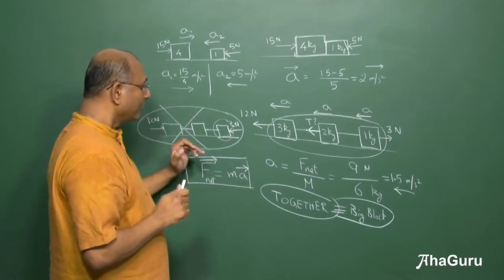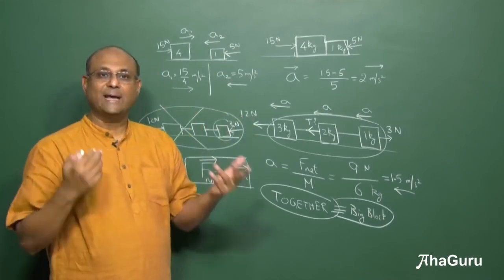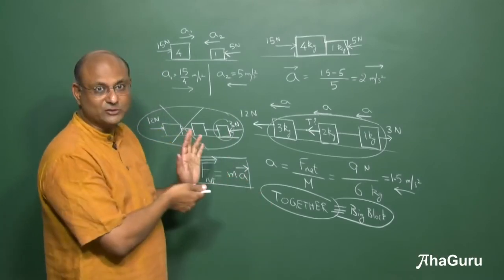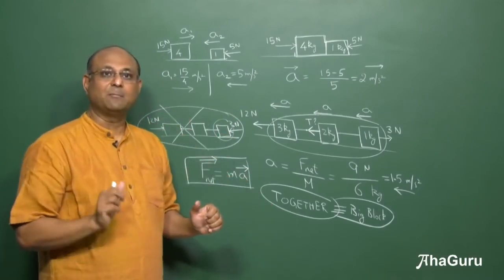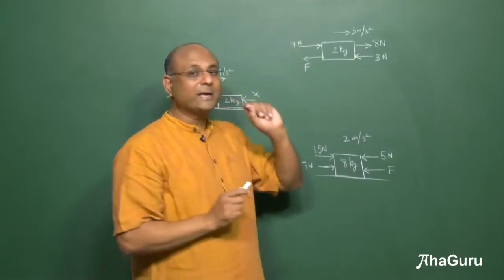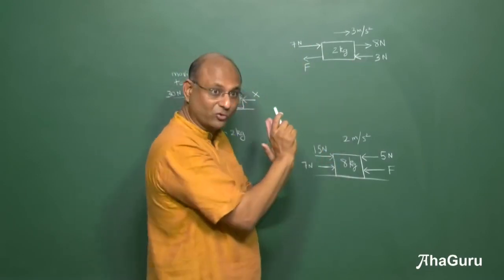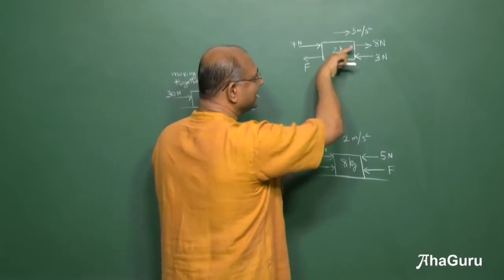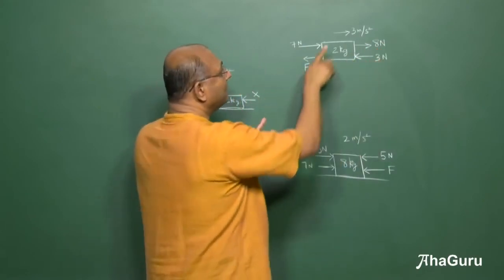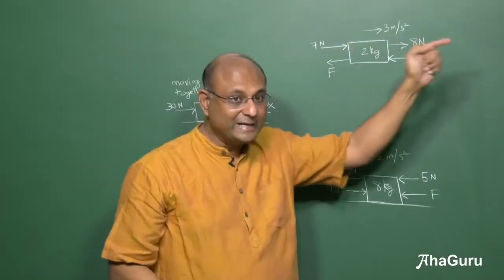Now we have looked at questions where I have given you the force and asked you to find the acceleration. Now sometimes we will give you the acceleration and ask you to find the force. So that is also something that we must be able to do. Let us look at this question. You have a 2 kg block and you have 4 forces acting on it. One force I don't know. This is a 7 Newton force, 8 Newton force, 3 Newton force, and F we don't know. But we know that this object has an acceleration of 3 meters per second square in that direction.